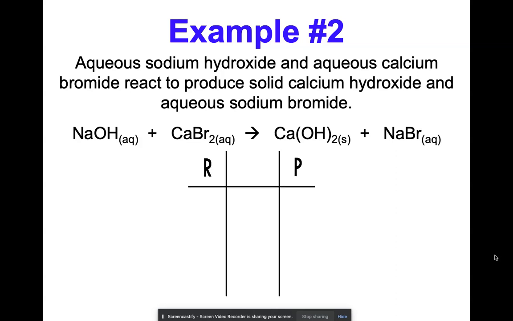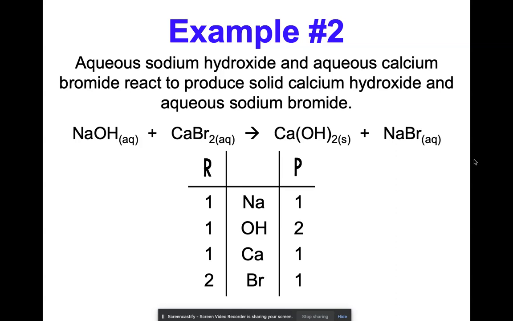So we're going to go ahead and set up our table with the reactants and products. We have 4 different things. In this instance, since this hydroxide was not broken apart here, you're going to want to keep it together. So that's why you see OH instead of that separated out. And then calcium and bromine, we have 1 sodium on each side. We have 1 hydroxide on the reactants, 2 on the products. We have 1 calcium in the reactants, 1 in the products, 2 bromines in the reactants, and 1 in the products. So we have to start balancing it out.